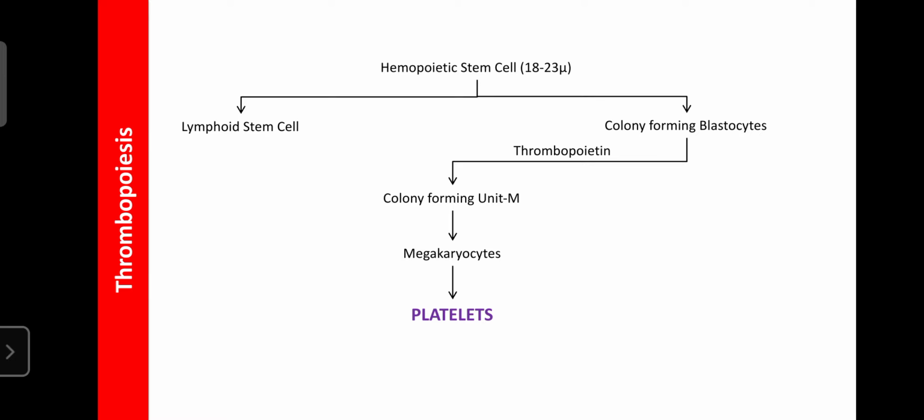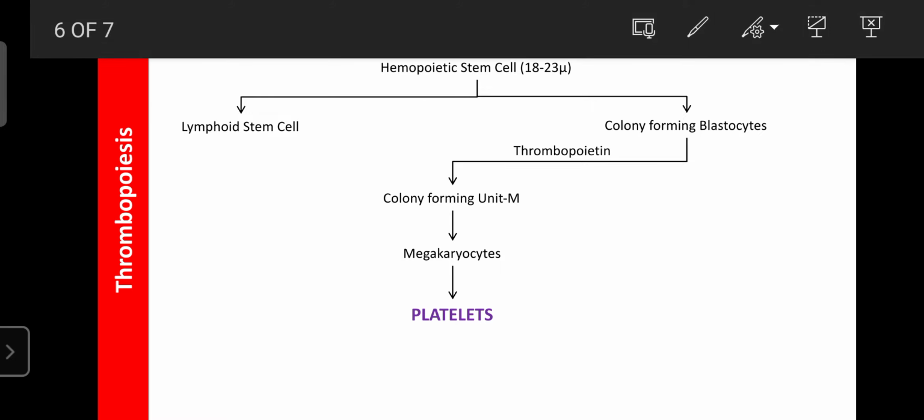Thrombopoiesis means the production of platelets in the RBM. As you know, once again the RBM consists of a special type of stem cells, known as hemopoietic stem cells, and they differentiate under interleukins, that is 11, 9, 14. These interleukins drive the growth of the hemopoietic stem cells into colony forming blastocytes.